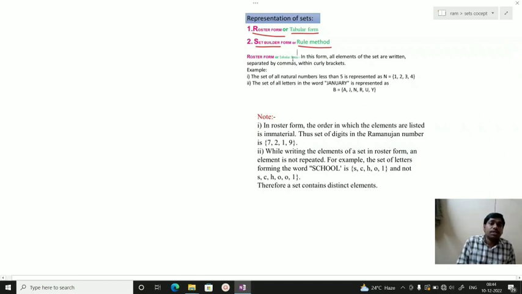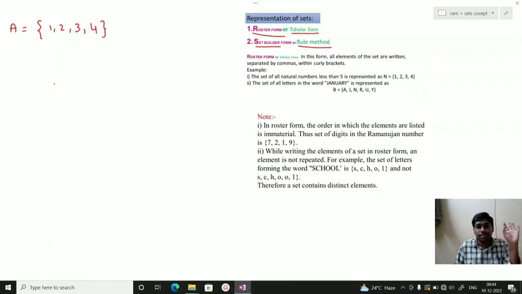So basically, previously we represented sets like the set of elements which are natural numbers less than 5: 1, 2, 3, and 4. The elements in this set are represented by keeping commas between them.